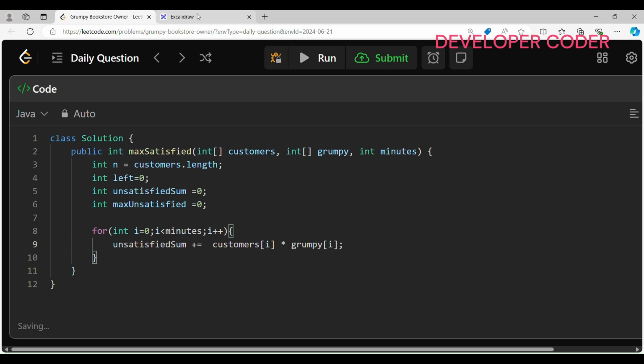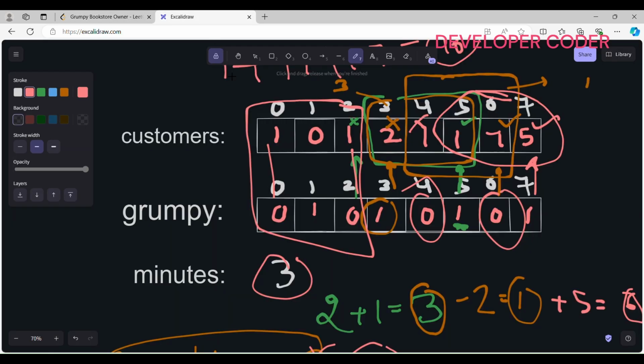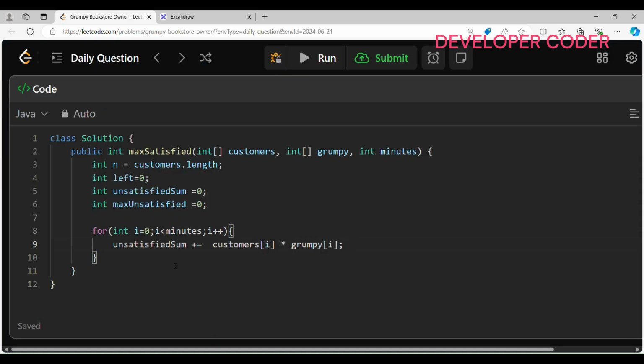This is done. See here, 1 into 0 is 0, 1 into 0 is 0, 1 into 0 is 0. So see here, in this particular window 0 number of unsatisfied customers are there, right? So I hope that you guys are clear. Now after that I am going to update my max unsatisfied.